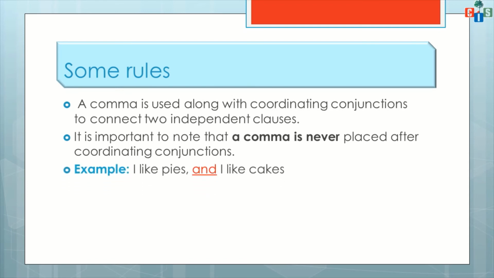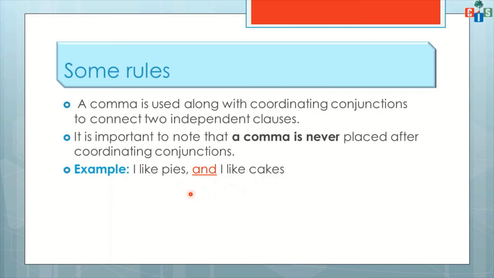Like one example we can see here: I like pies, and I like cakes. This one is one clause, I like pies, and this one is another, I like cakes, right?